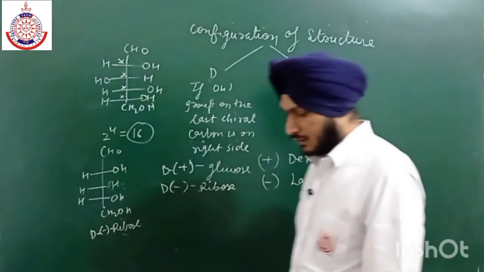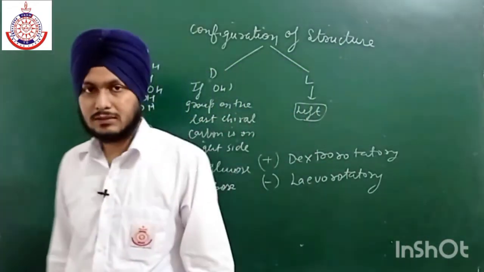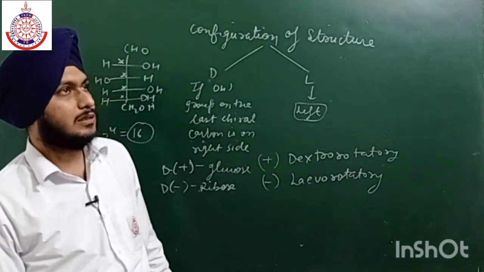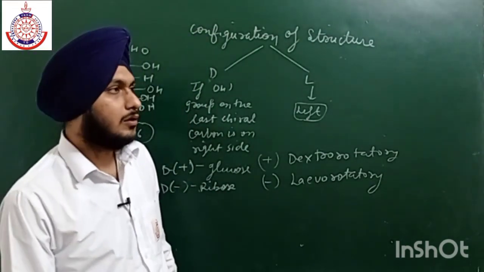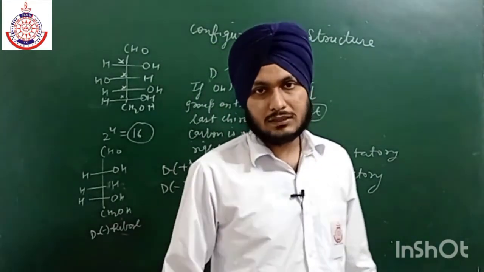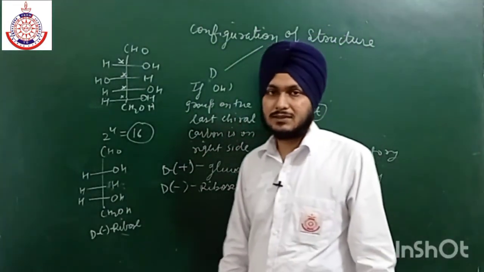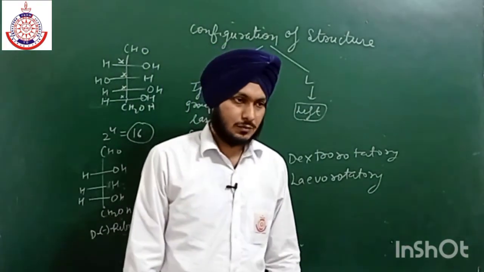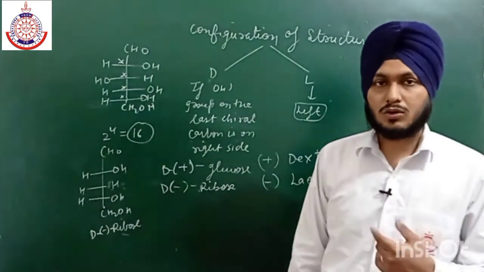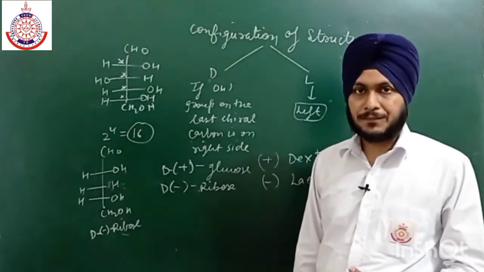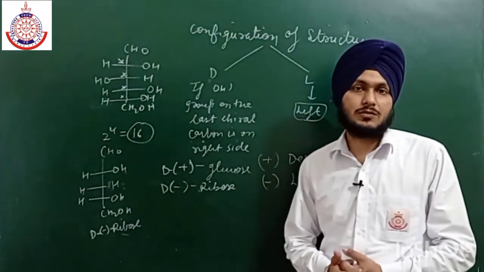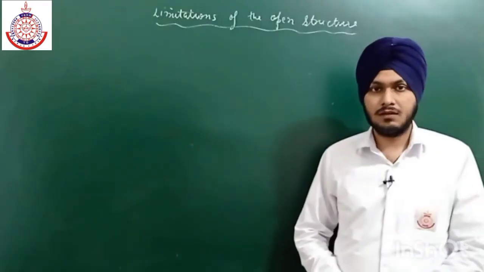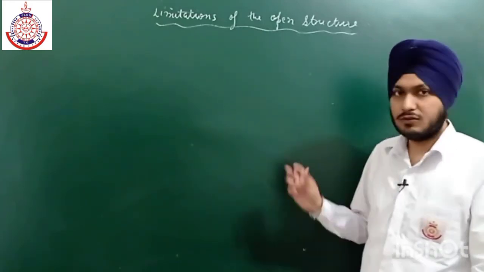And one more thing I want to discuss is that this open structure does not actually follow all the reactions. This open structure fails to give some reactions, and after some time it was found that glucose is present in the closed structure. So there are some limitations of this open structure, and let us discuss those limitations first. What are the limitations of the open structure?